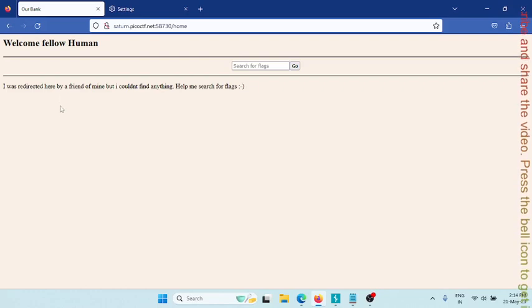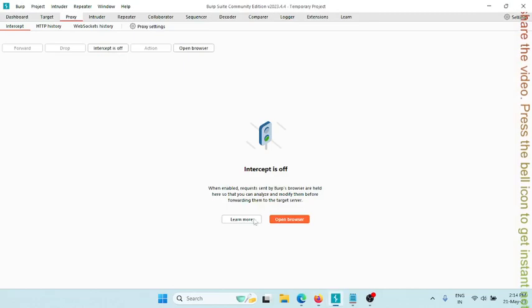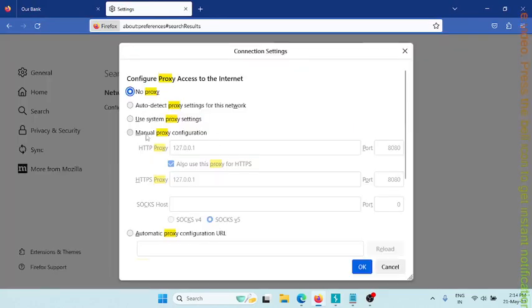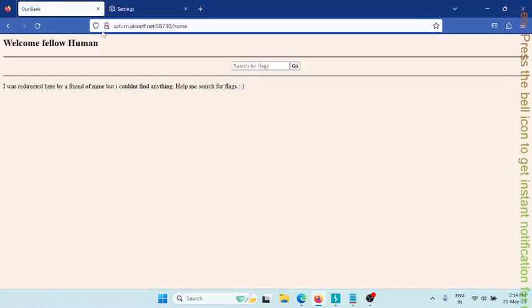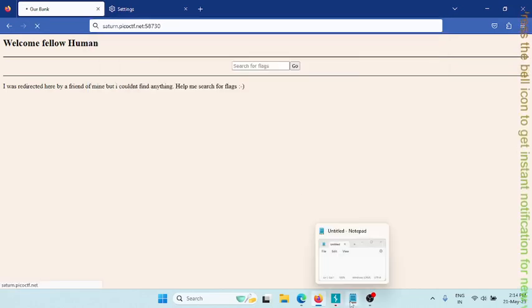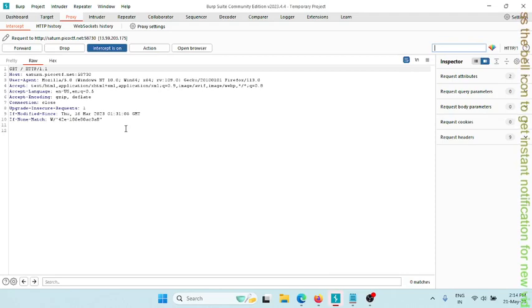We can use Burp Suite here to capture the communication when we are trying to access this page. For that, I have got my Burp Suite. Let me turn intercept on and put the proxy on the browser so I can capture requests in my Burp Suite. And let's reload this page again. Okay, so here I have got the first request. It is trying to connect to Saturn on PicoCTF.net.